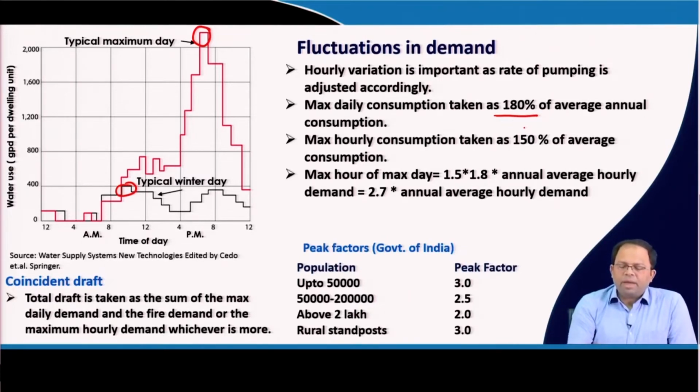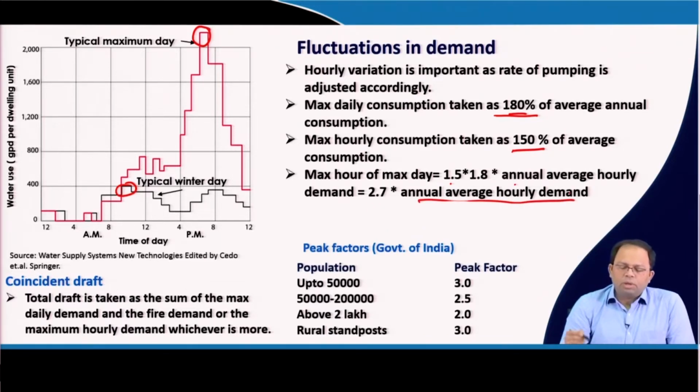And maximum hourly consumption of a particular day is taken around 150% of the average consumption of that day. So if I take the maximum hour of the maximum day, it is 180 into 150% of the average, that is 1.5 into 1.8 into the annual average hourly demand, which comes to around 2.7 into the annual average hourly demand.